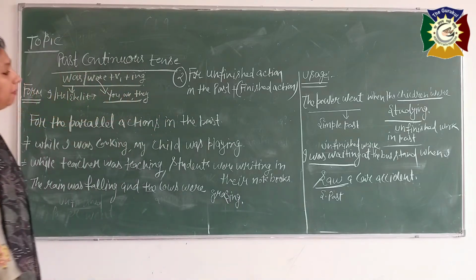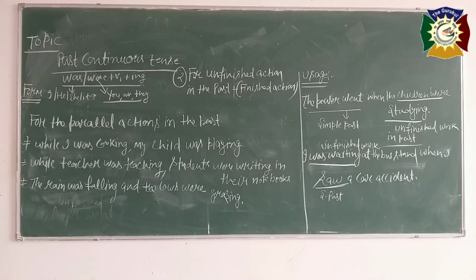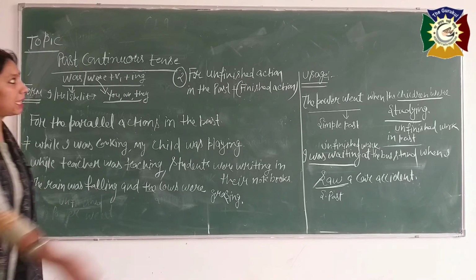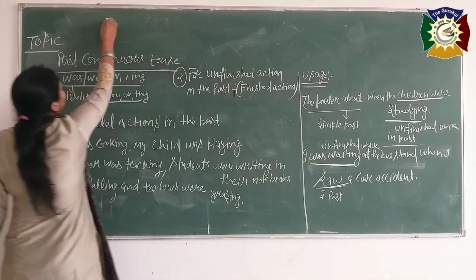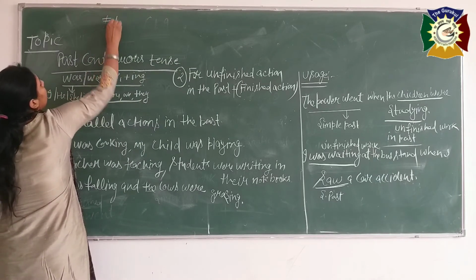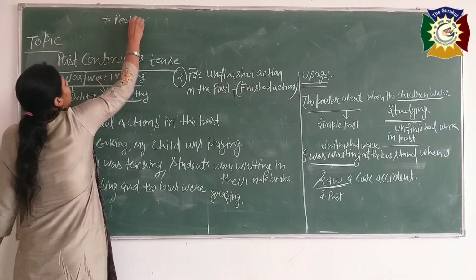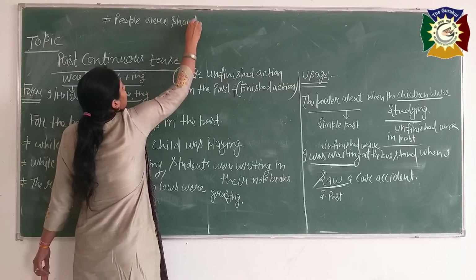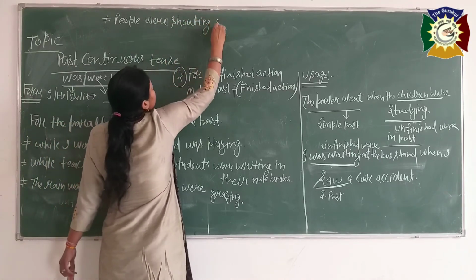Is it clear beta? So these are the three uses of past continuous tense. First, you know very well, ongoing action in the past. People were shouting slogans like that. Any example you can take like that. First what did I tell you? Ongoing means people were shouting slogans.